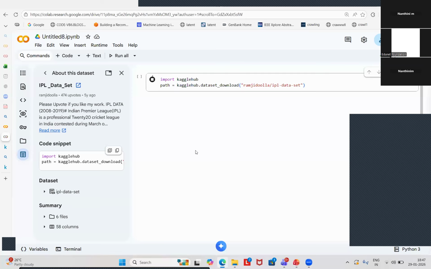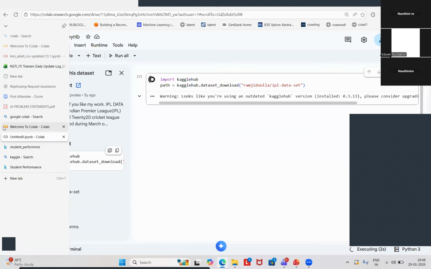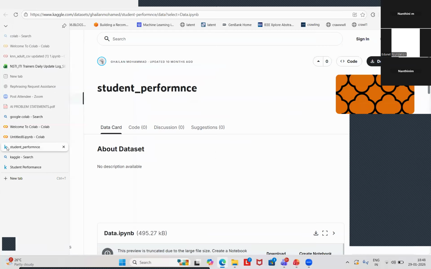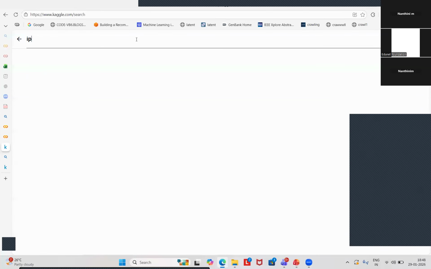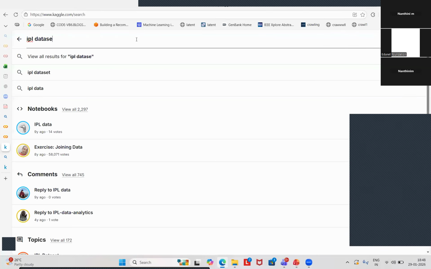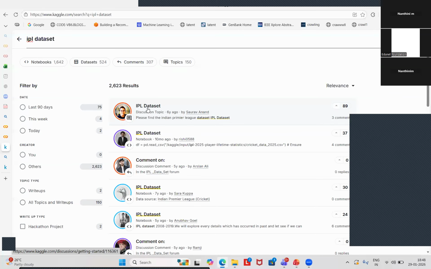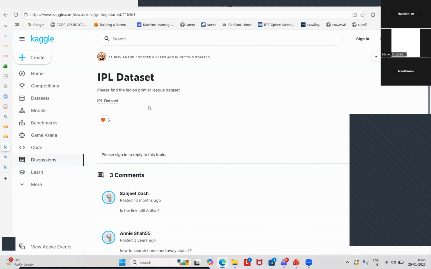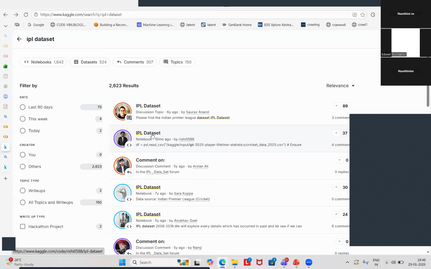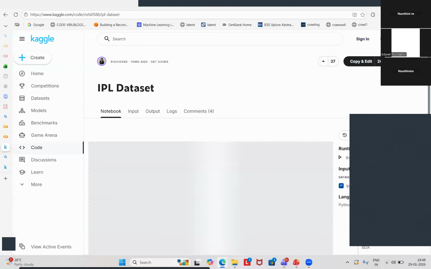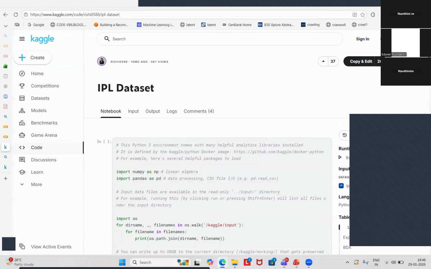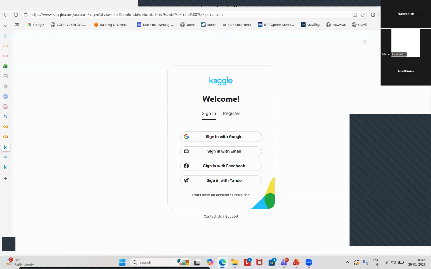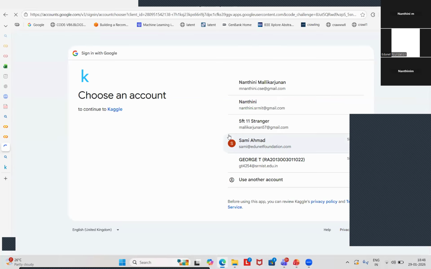It will automatically download it into your platform. Otherwise, manually you can just click on the IPL dataset. Just allow me. Okay, I need to sign in. For downloading the dataset, we need to sign in to the platform.